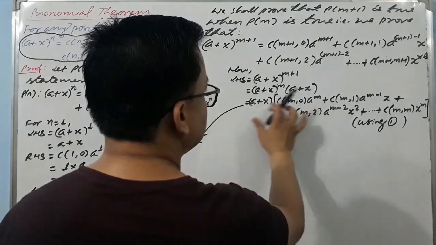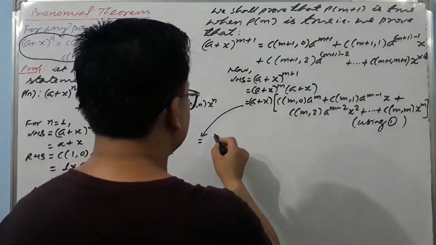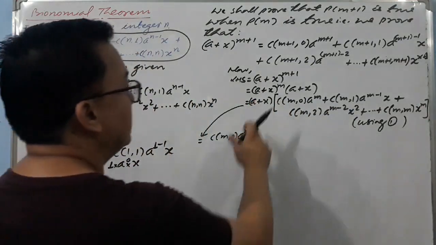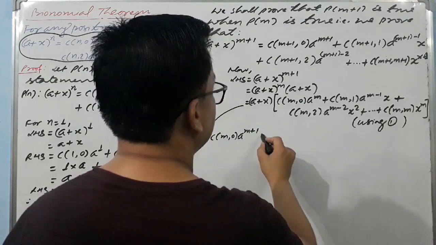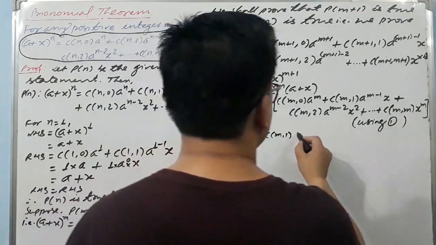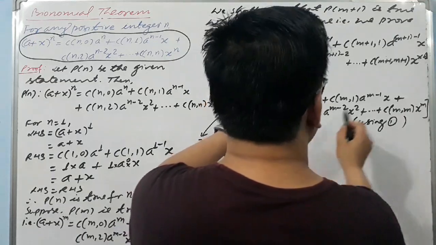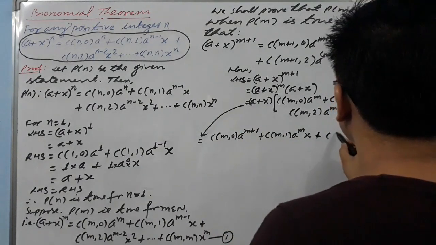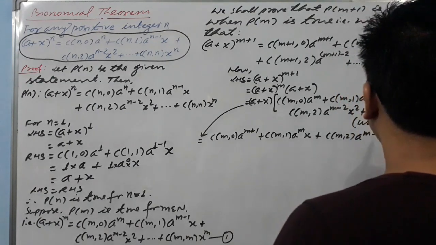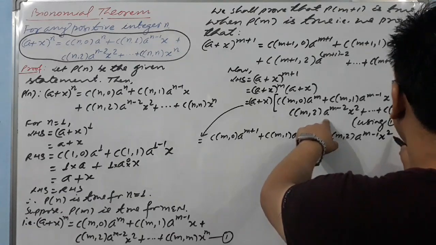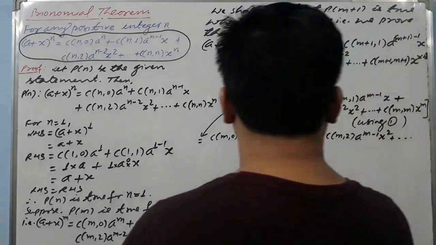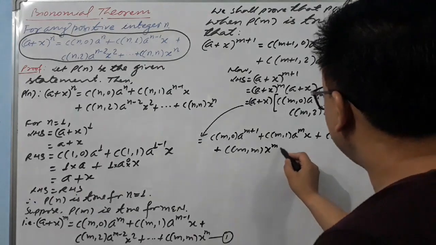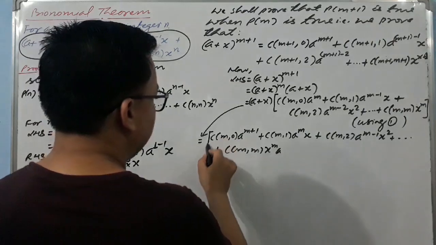Just multiply a times this, ordinary multiplication. See very carefully: C(m,0) a^(m+1), by the law of indices, a into a^m means a^(m+1), plus C(m,1) a^m x, because we have a to the power, and then plus C(m,2) a^(m-1) x^2, plus dot dot, and you write down here C(m,m) a x^m. So I'm putting it in one bracket.